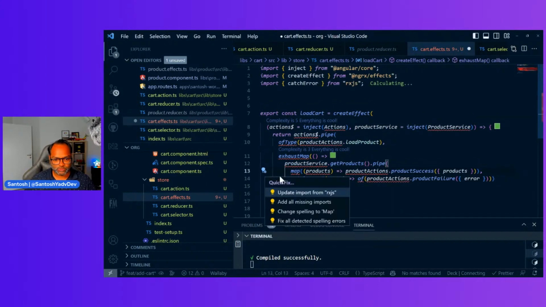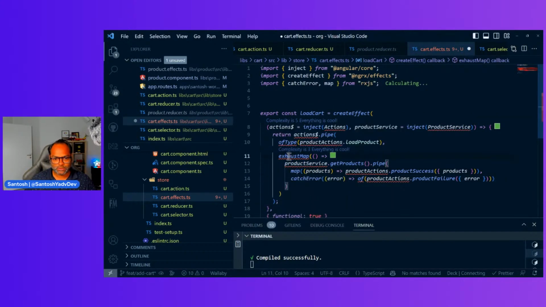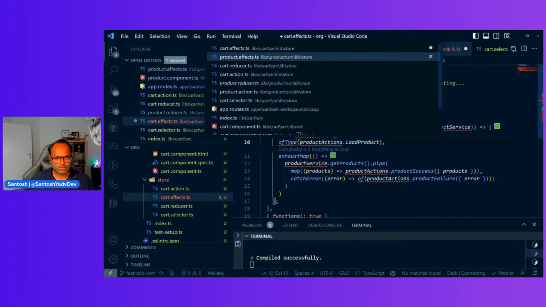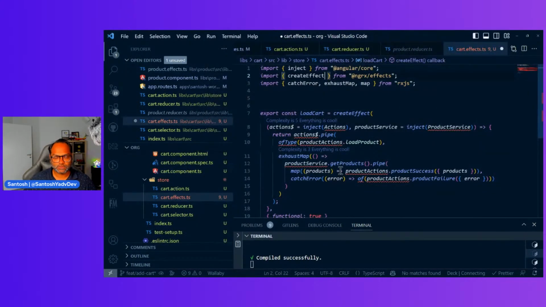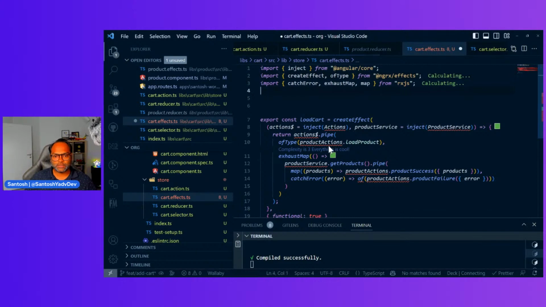So I'll just start from the bottom. Exhaust map of type. Okay. Type is from events. Okay. And we need a service, and we also need the action, which is from again effects.